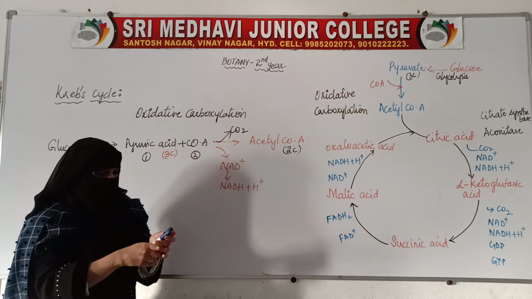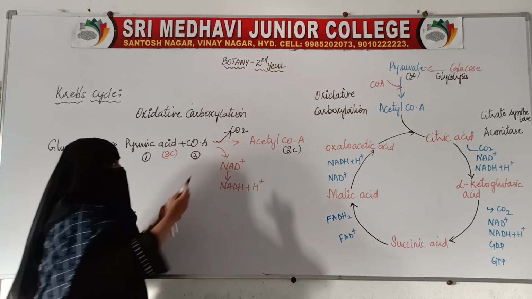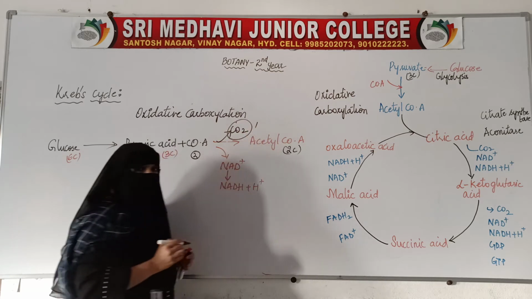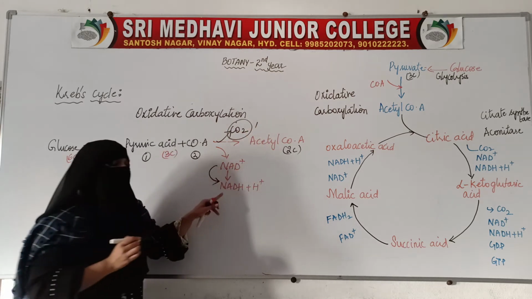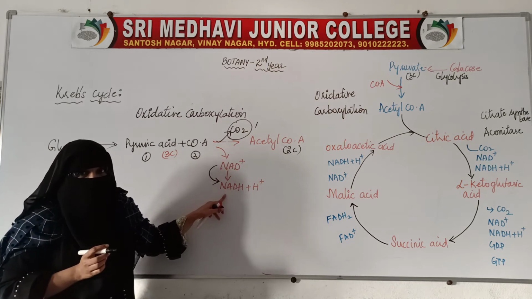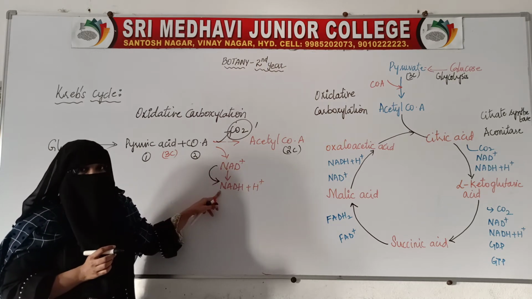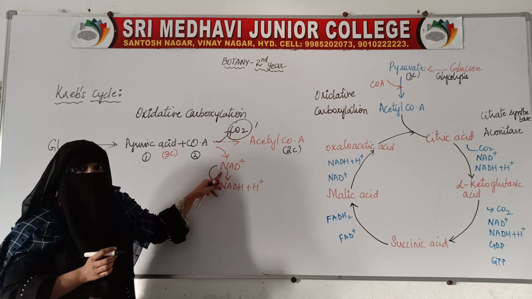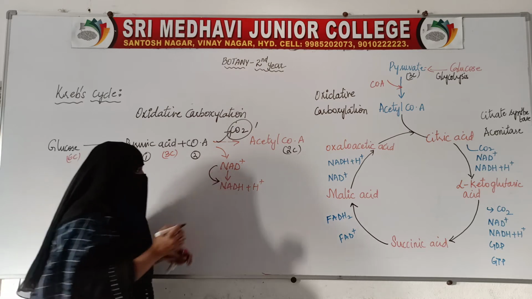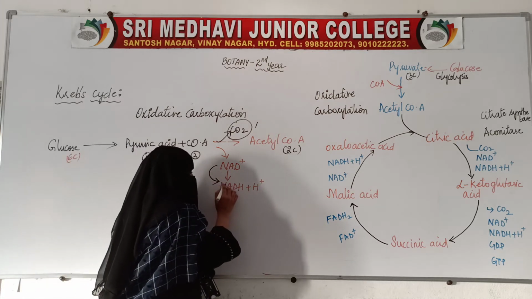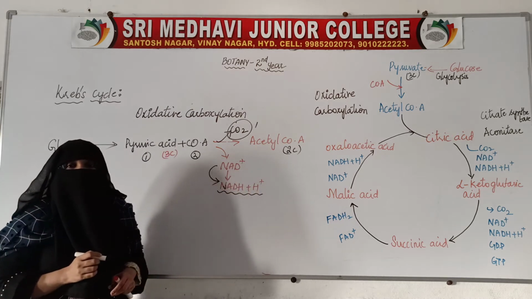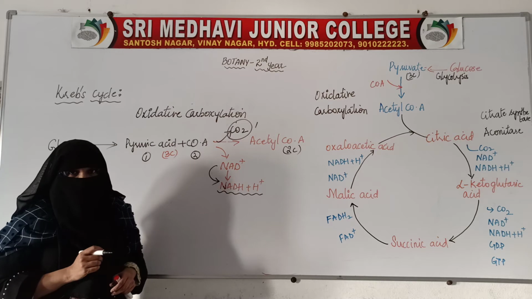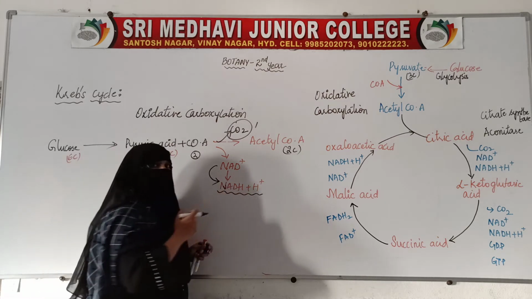The second thing is that NAD plus is changed to NADH plus H plus. NAD is an oxidizing agent, and it is reduced by the addition of hydrogens. NADH plus H plus is an energy-rich molecule.